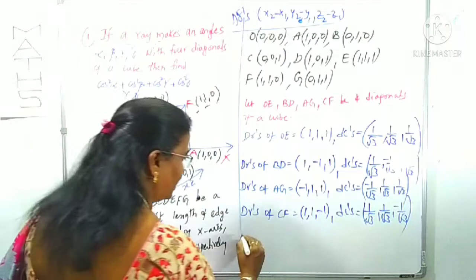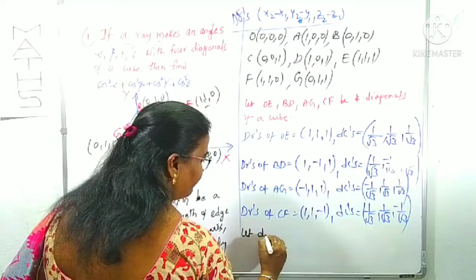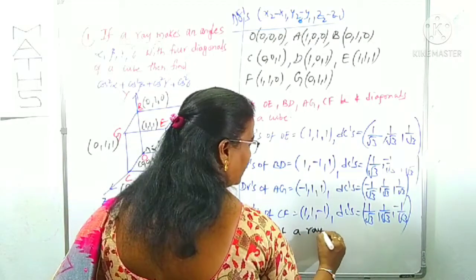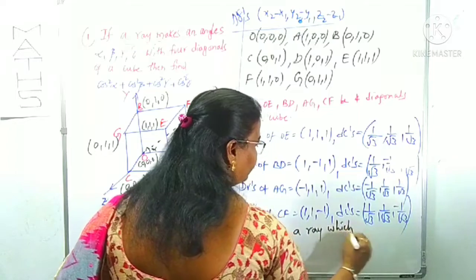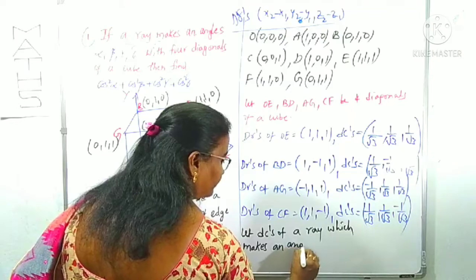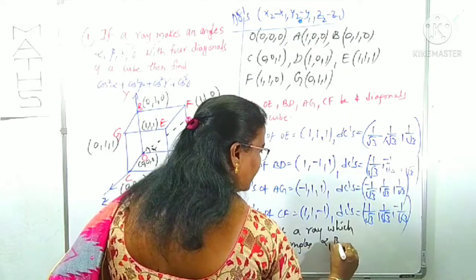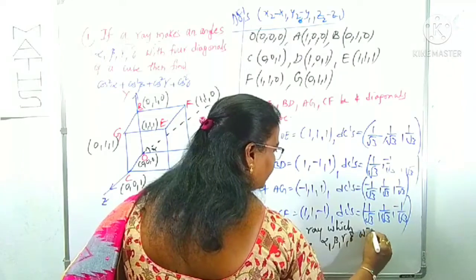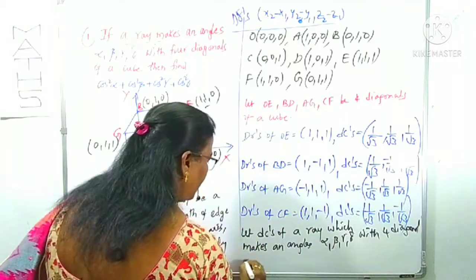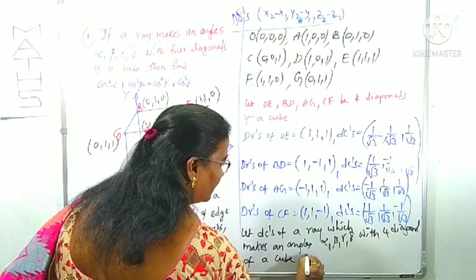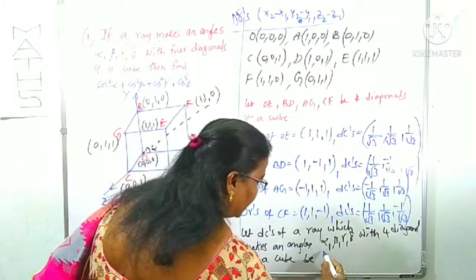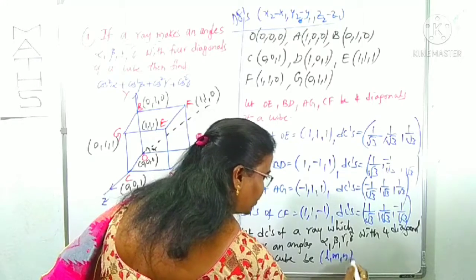Now this is a major point. Let the DCs of a ray which makes angles alpha, beta, gamma, delta with the 4 diagonals of a cube be L, M, N; we can assume that.